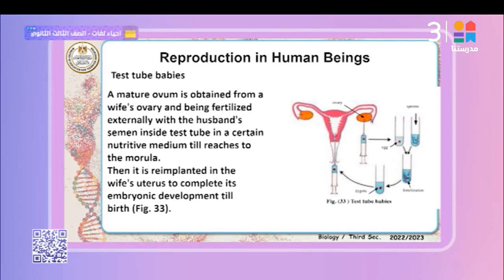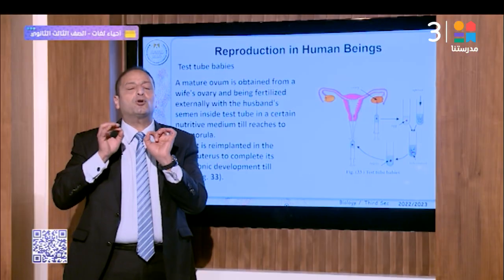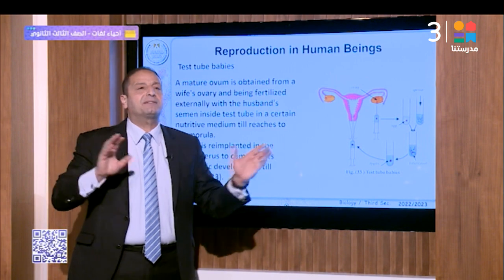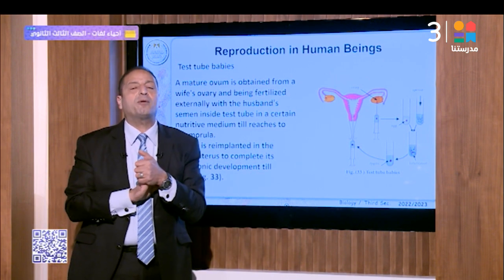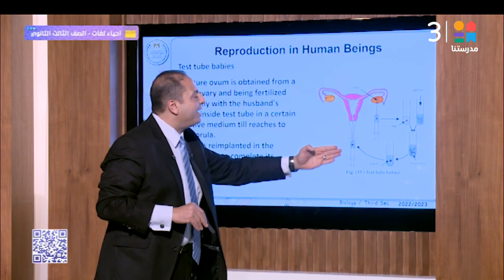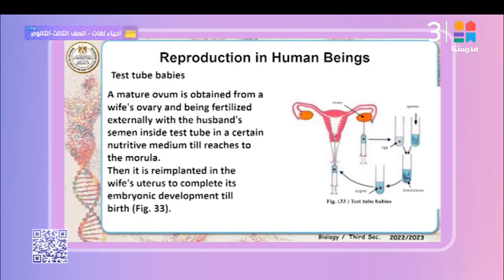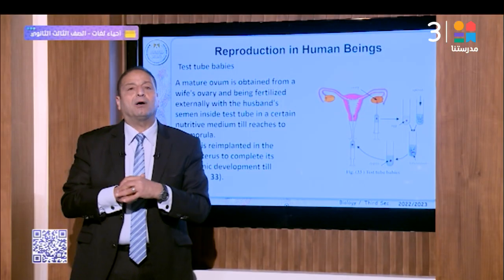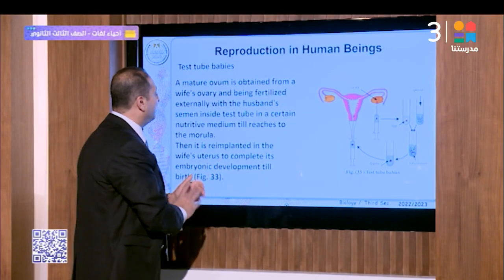The zygote is left to divide for approximately one week, as it would inside the fallopian tube, forming the morula. Then the morula is injected through the vagina and implanted inside the endometrium, and a normal pregnancy follows, inshallah. That's right.